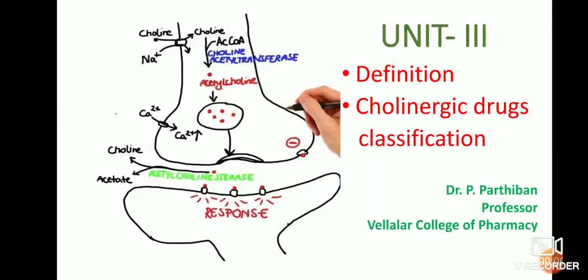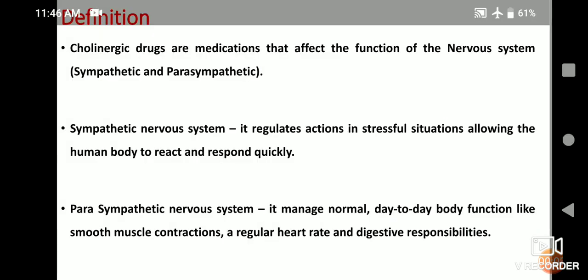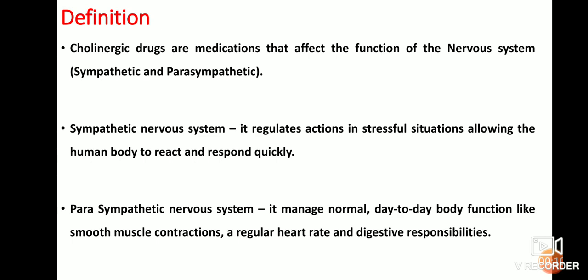Hello viewers, today I'm going to discuss the definition of cholinergic drugs as well as their classification. First, the definition. What is meant by cholinergic drugs? These are drugs or medications that affect the functions of the nervous system, both the sympathetic and the parasympathetic nervous system.